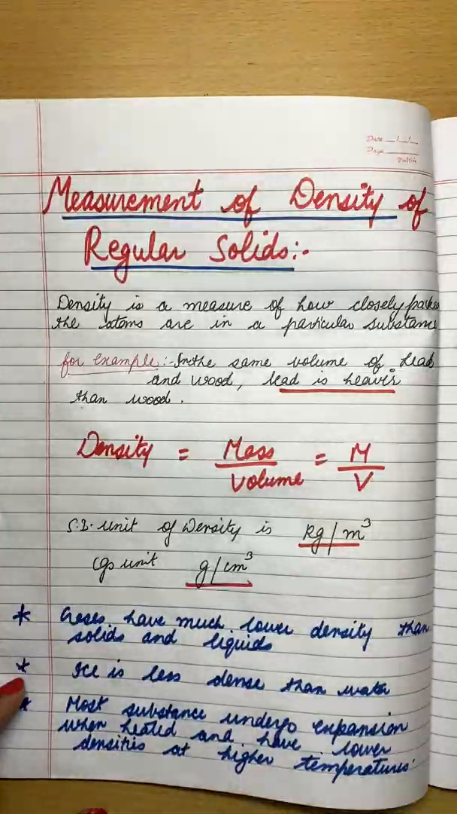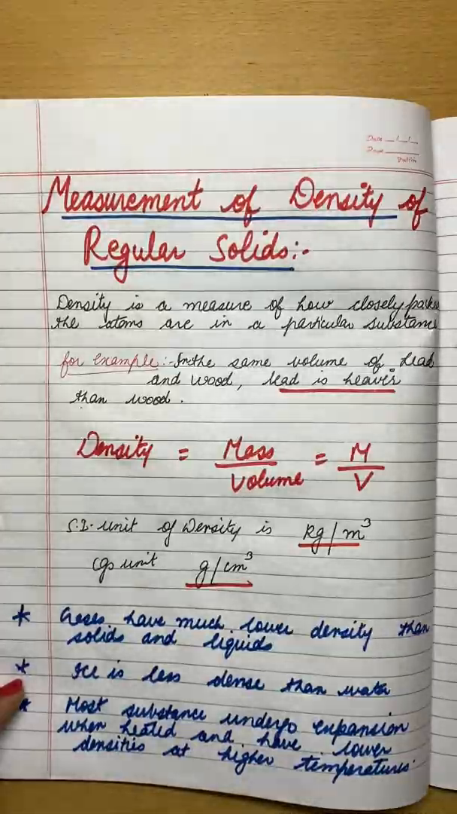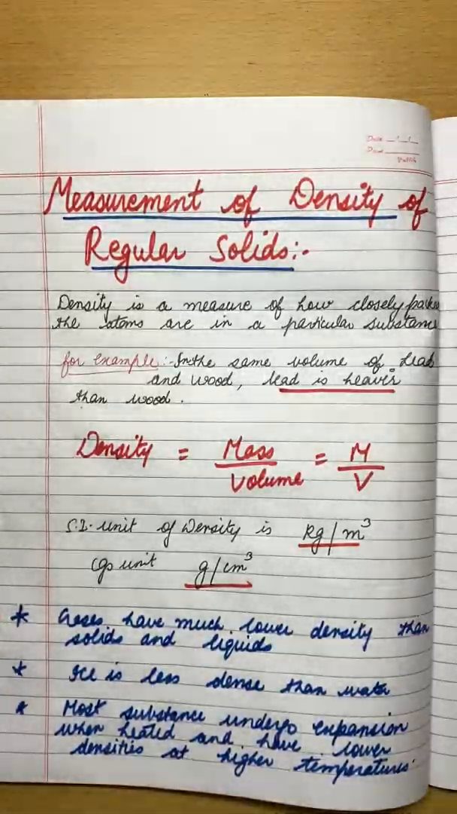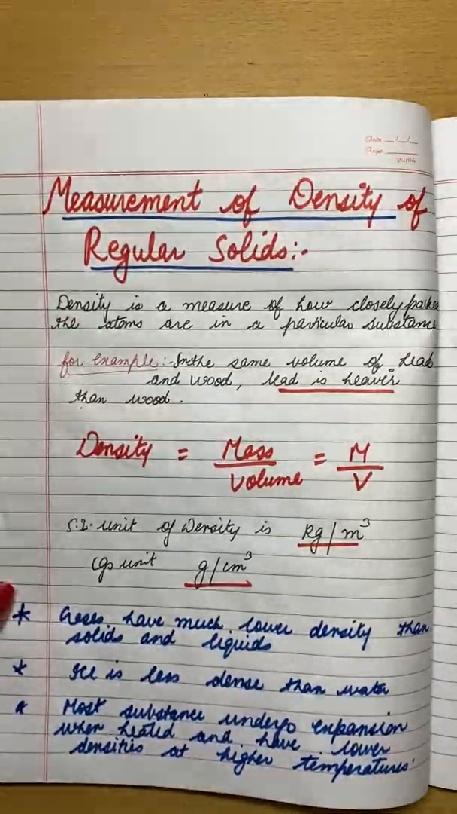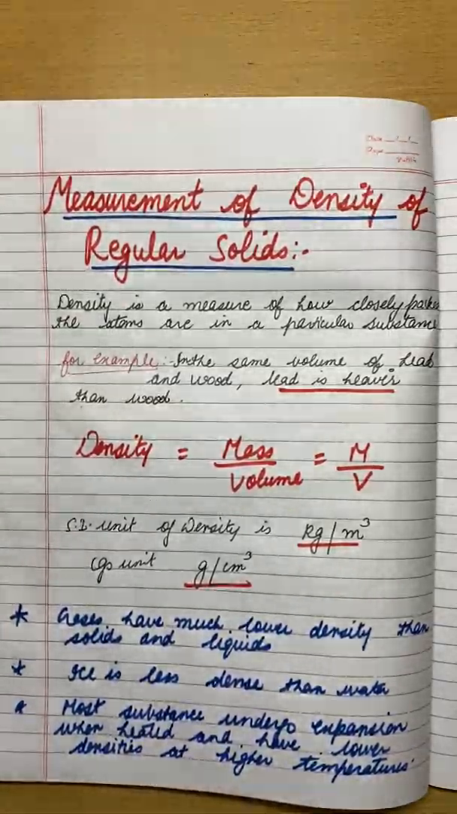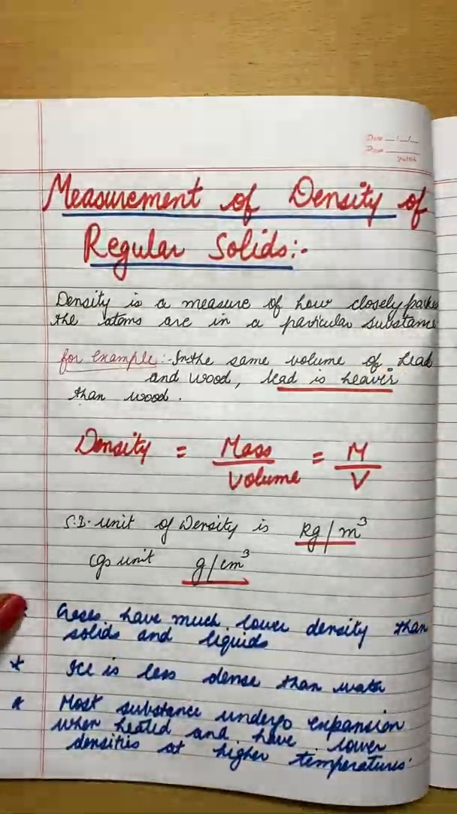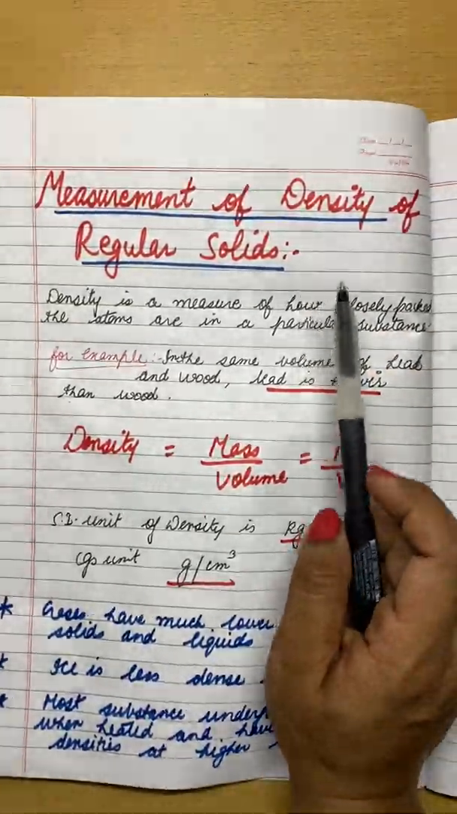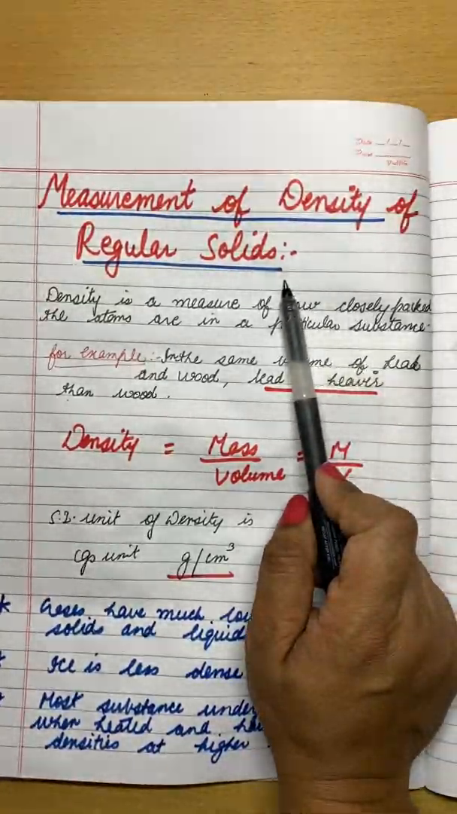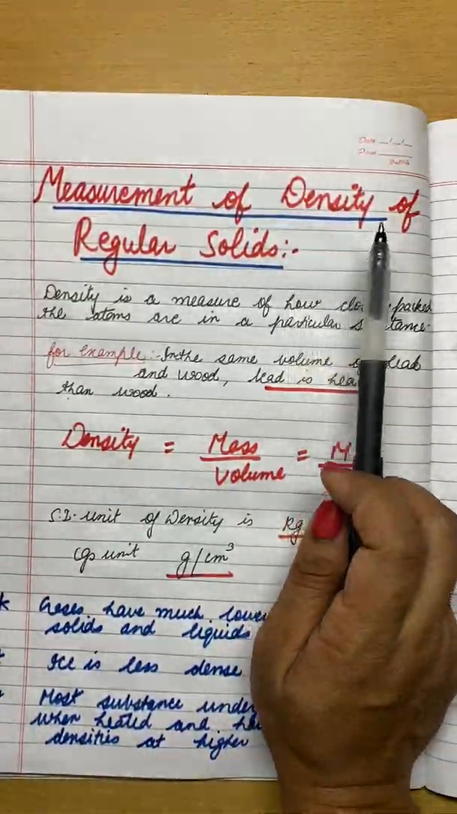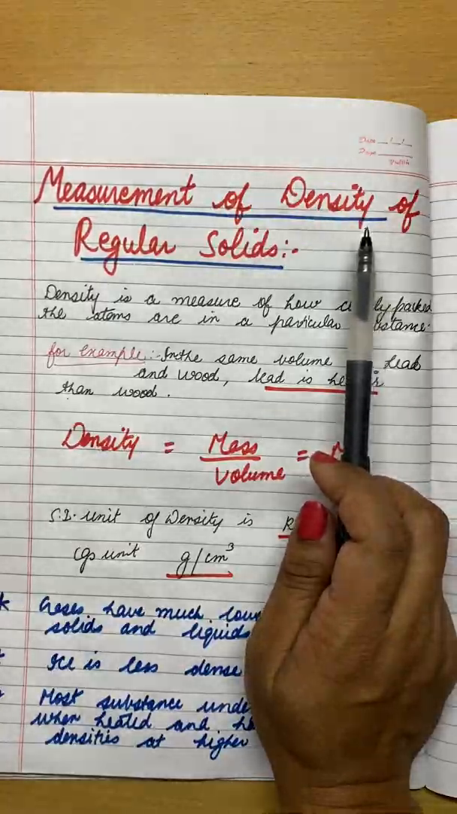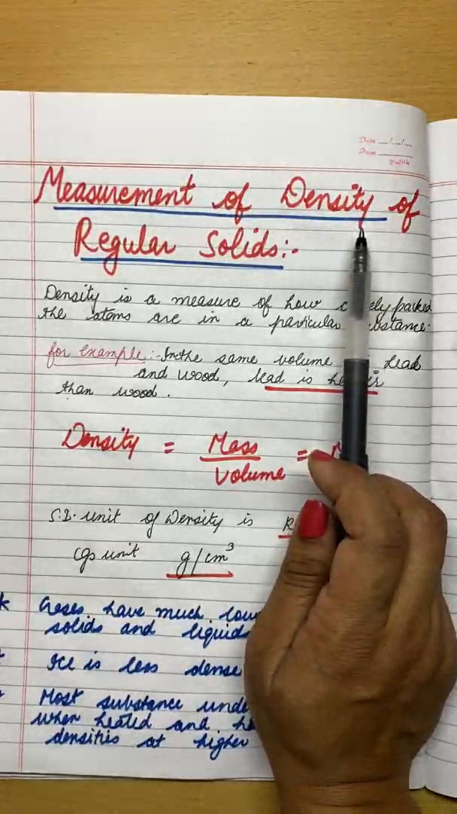Today I'm sending you the video of physics chapter 2, that is measurement and physical quantities, right? Half the chapter we have completed, and only two topics are left, that is density and speed, right? So today we will start with density and speed. First of all, I want to tell you what density is.